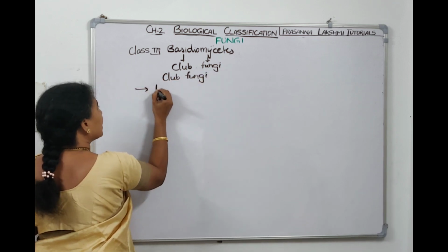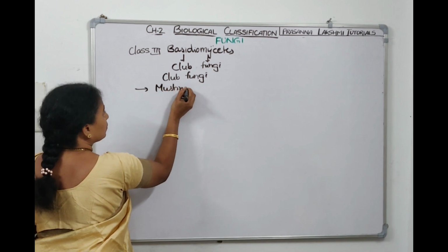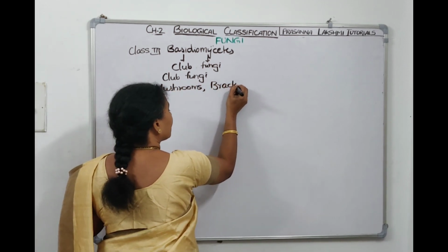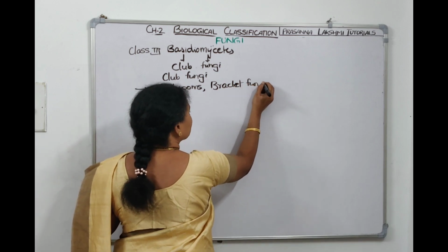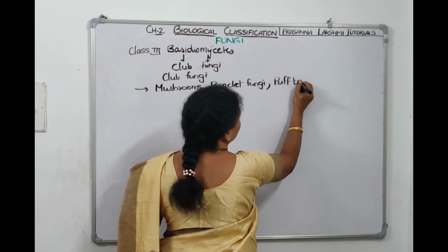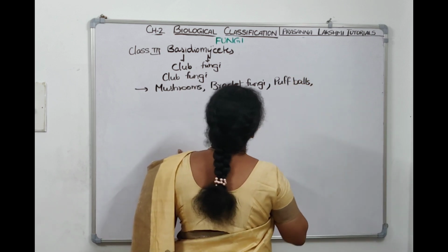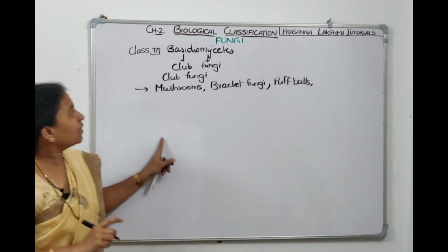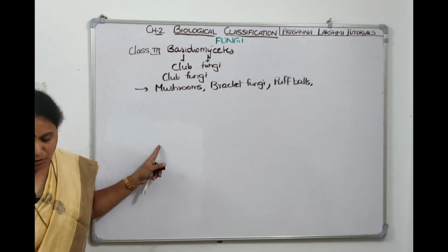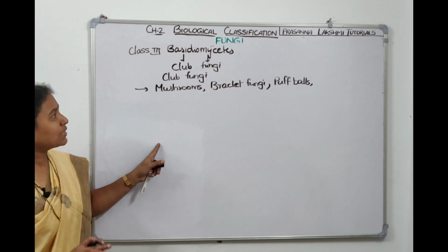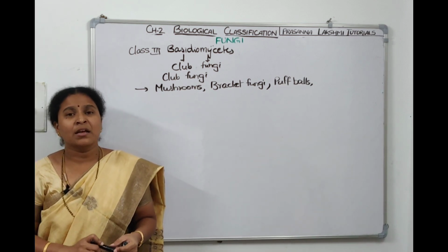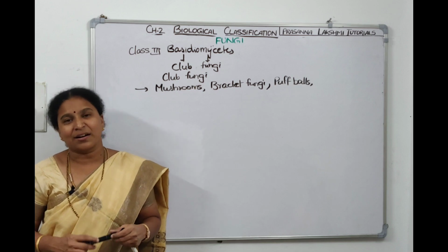And which members are there? Mushrooms are here only. Bracket fungi, in bracket shape they will be there. Some puffballs are also there here. So mushrooms are under Basidiomycetes, bracket fungi are under Basidiomycetes, puffballs are also under Basidiomycetes. So these are some examples. Where do Basidiomycetes grow? Where are mushrooms growing? They grow on wooden logs and all, right?